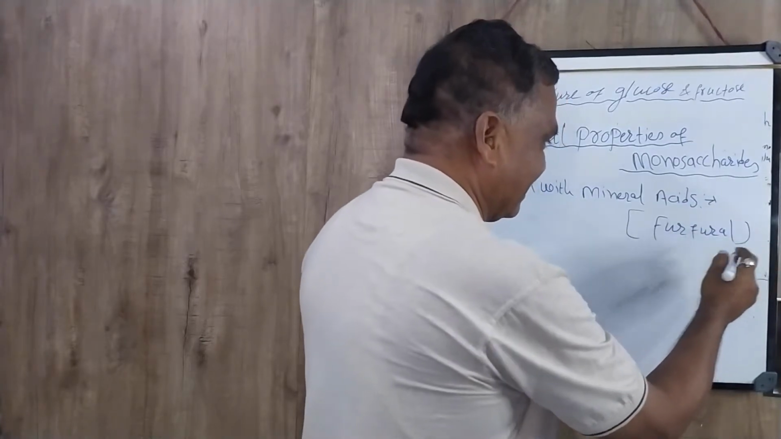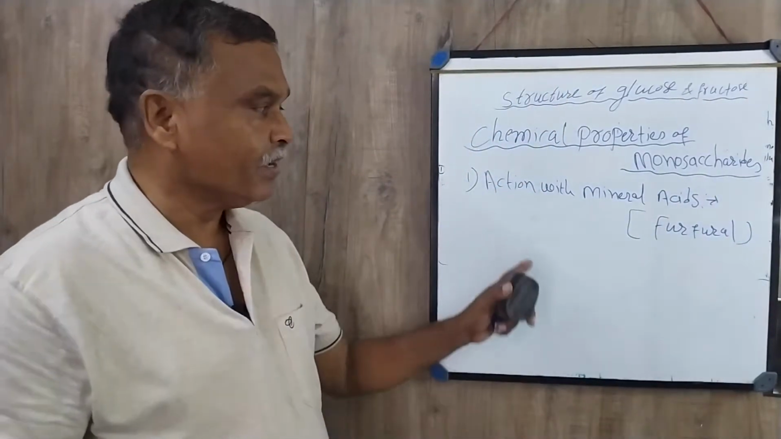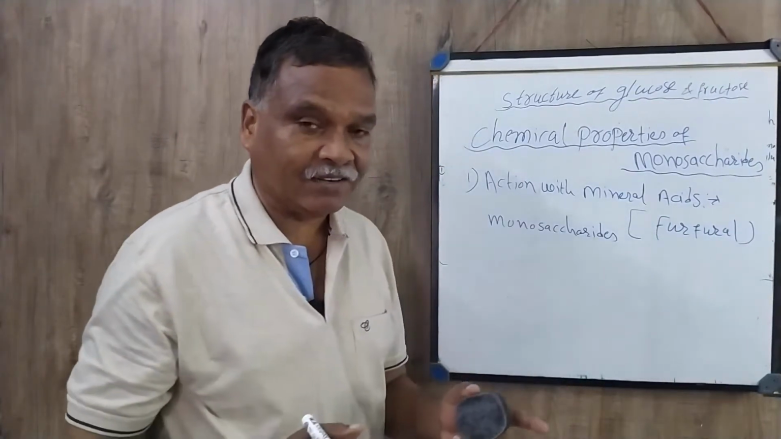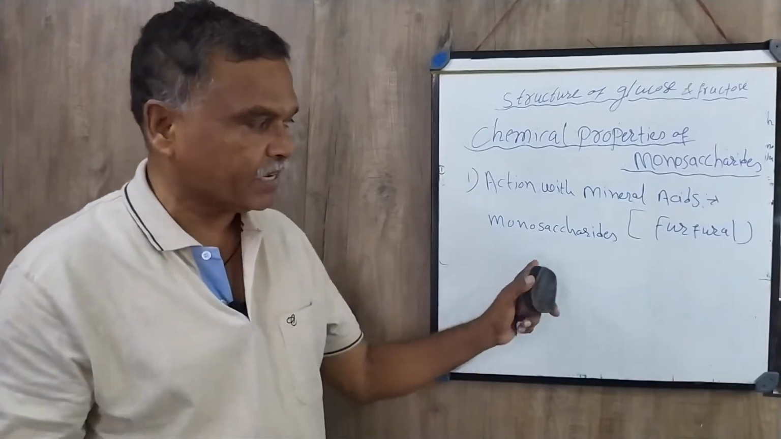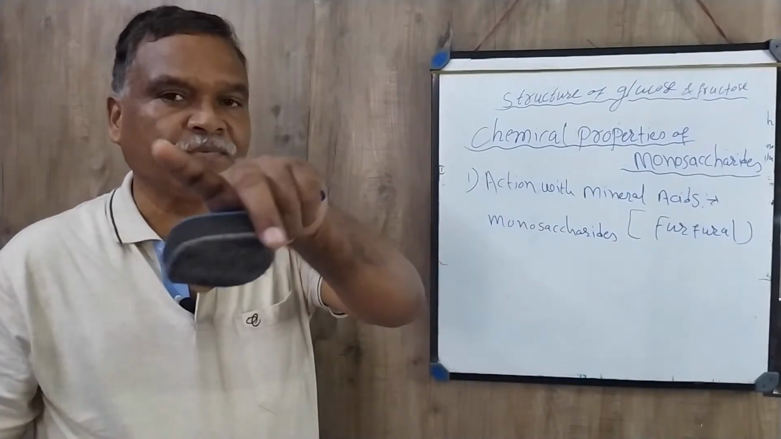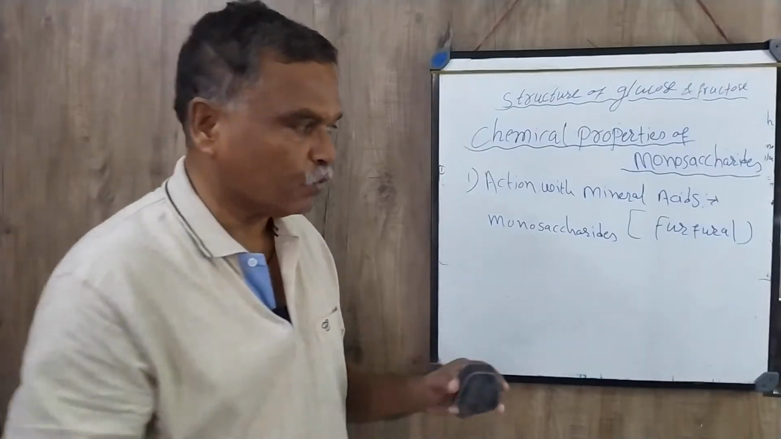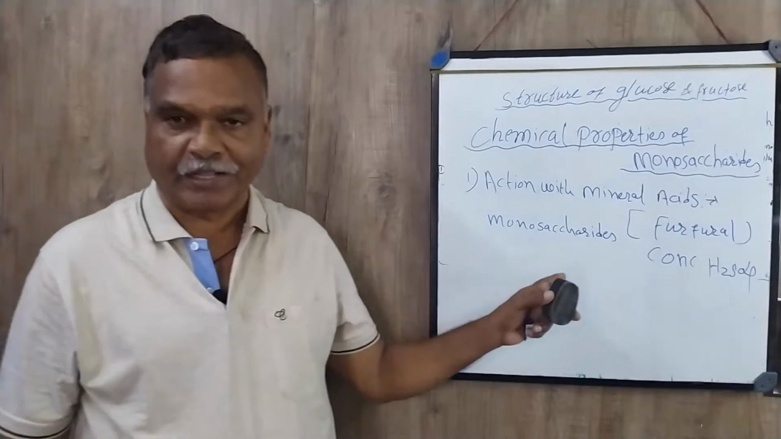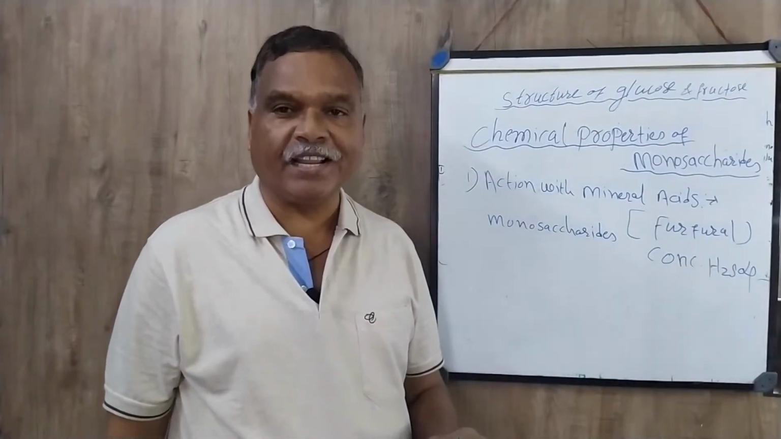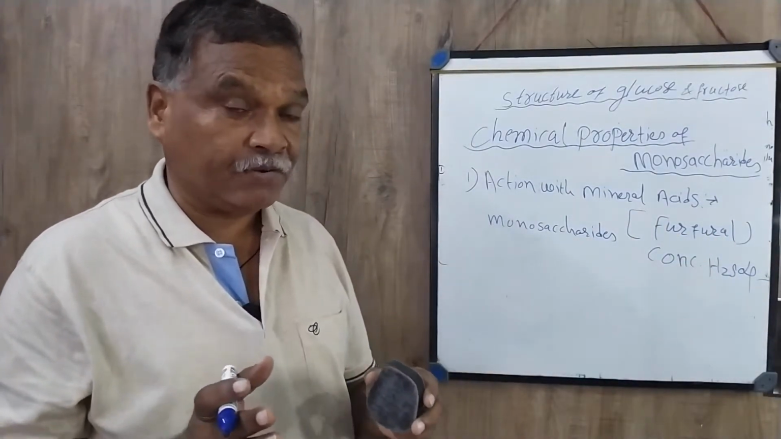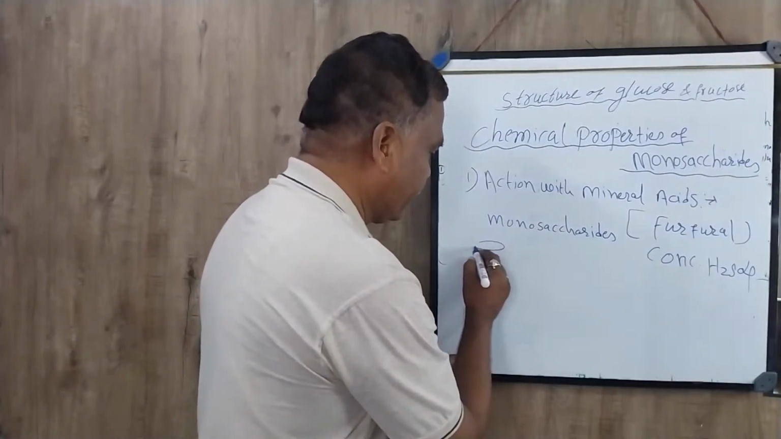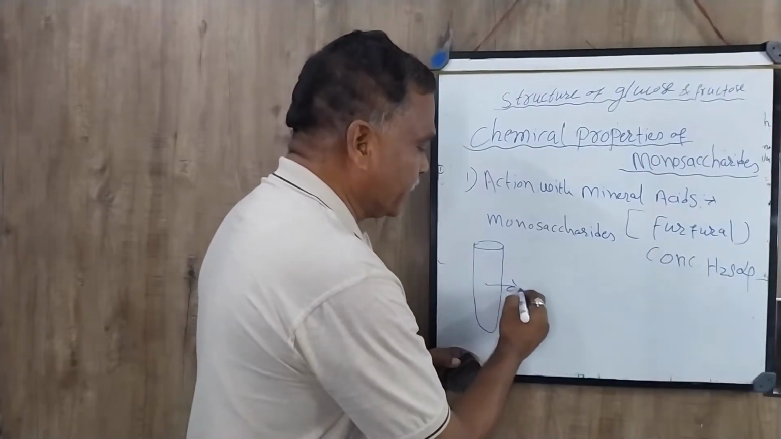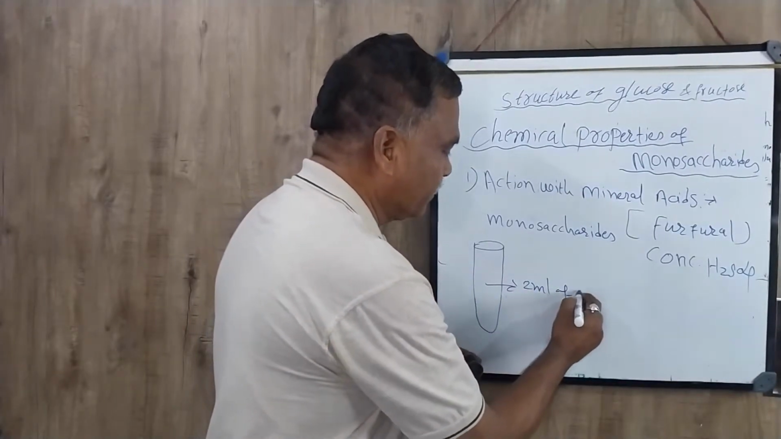Furfural. What is furfural? I will explain. When the monosaccharide reacts with mineral acid, for example, let's take the example of concentrated H2SO4. When monosaccharides are treated with concentrated H2SO4, what will happen? We'll see now. In a test tube, we have to take glucose solution, 2 ml of glucose solution.